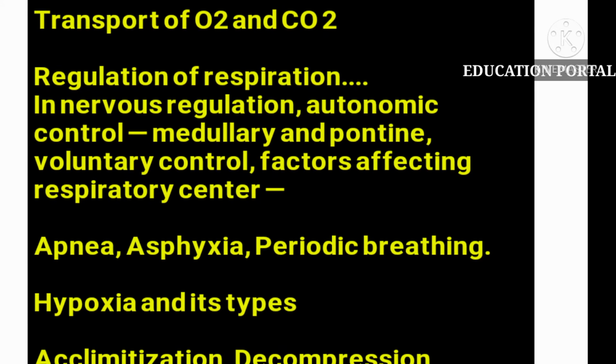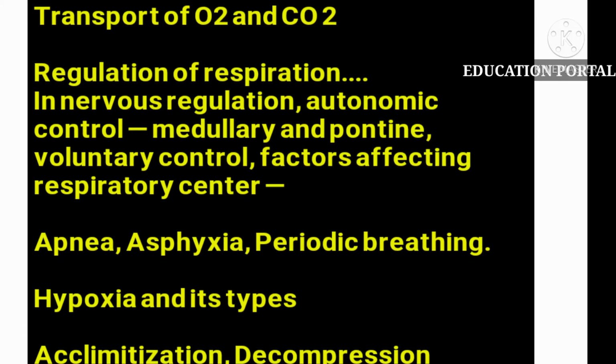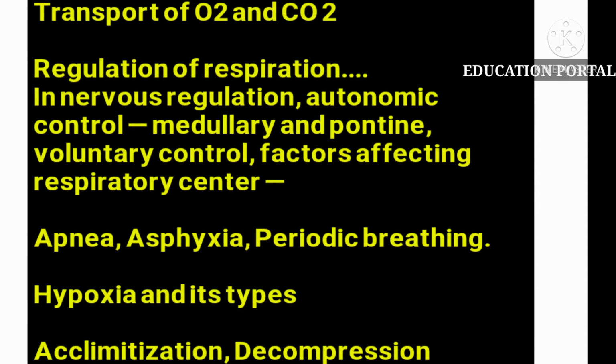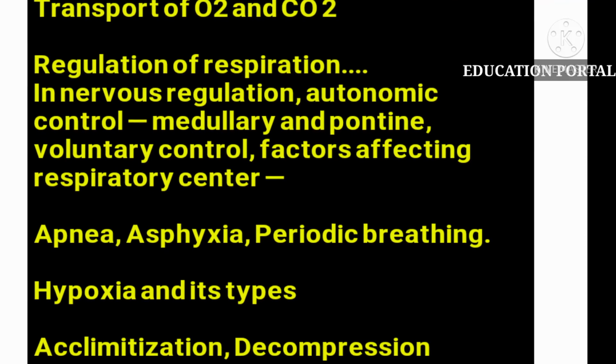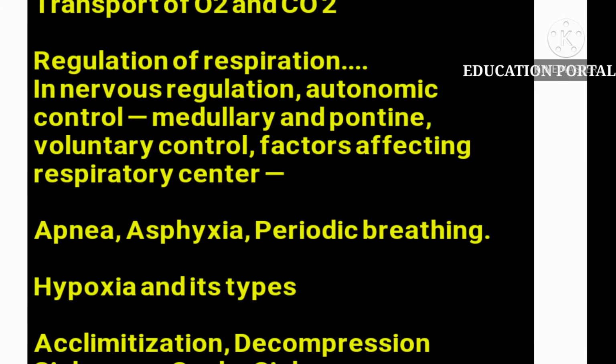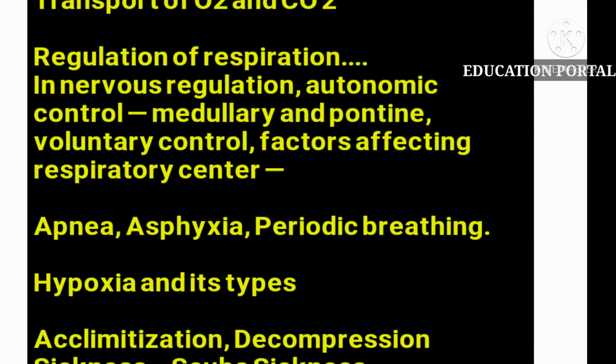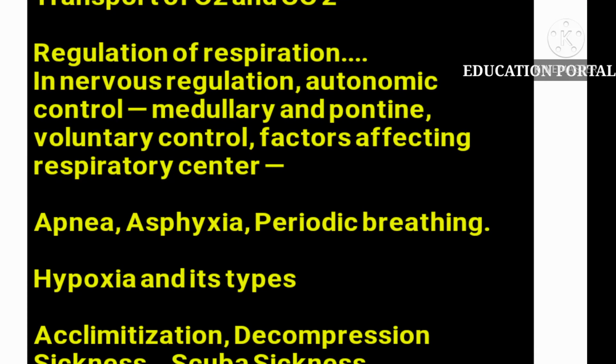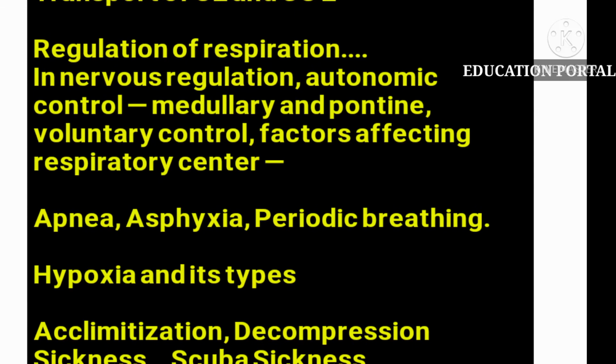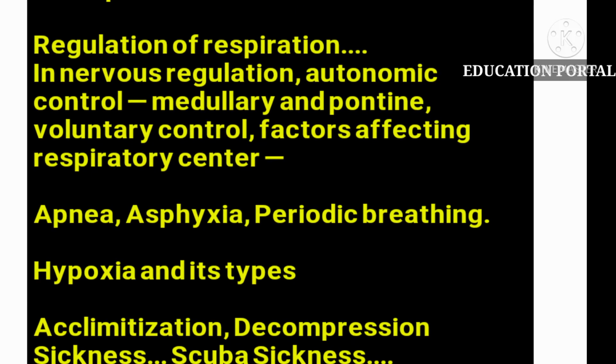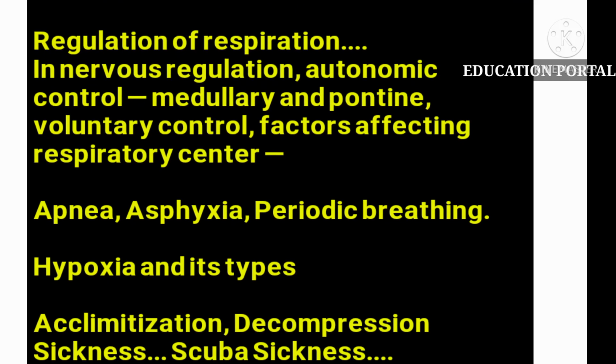Student, the next important question in the respiratory system physiology is the hypoxia. You should be able to know what is meant by hypoxia. You should be able to know what is the cause of hypoxia, and you should have a good idea of what are the four types of hypoxia. What is meant by stagnant hypoxia, what is meant by cellular hypoxia, and the other types of hypoxia as well.